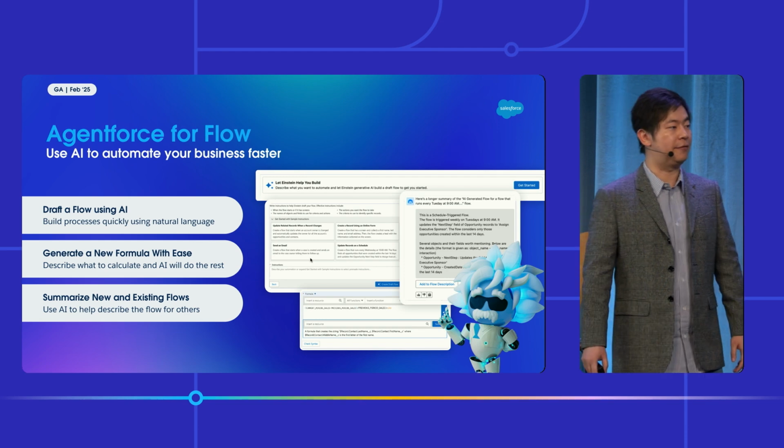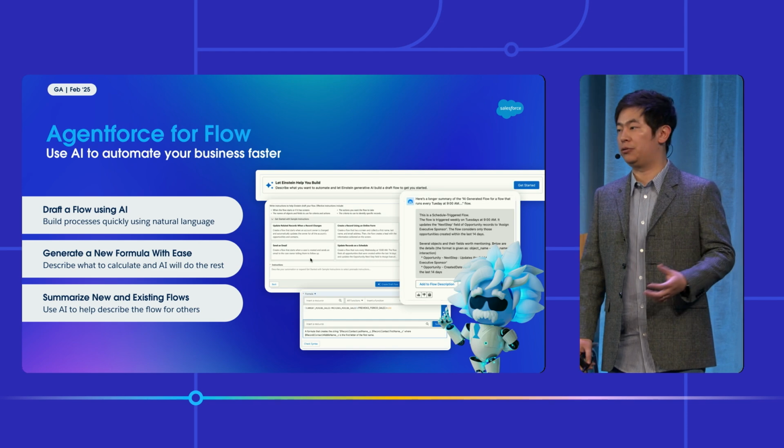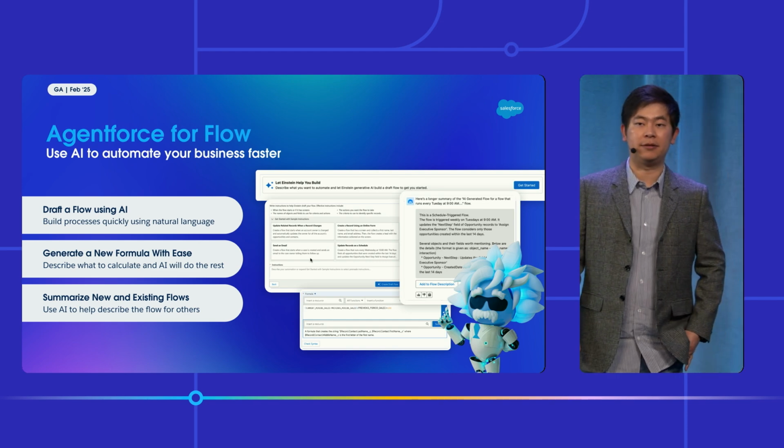And the second one is about the formula. Similarly, you can just describe what kind of formula you want to write, and the AI will do the rest of the work. And the last thing is about the flow summarization.